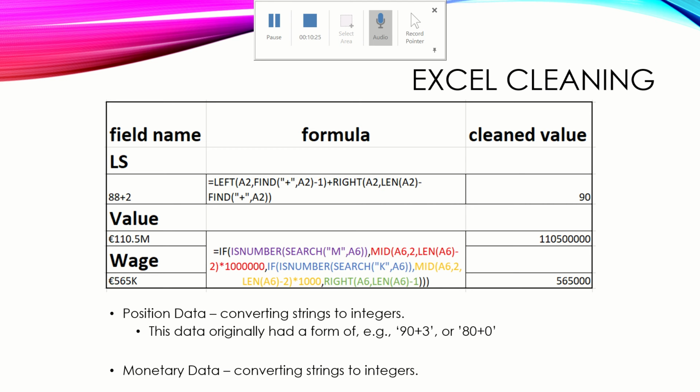The other cleaning I had to do was with all the monetary values. So we can see here that wages and value both have a couple things. They both have letters at the end. They aren't actually full numbers, they're strings, and they have a currency indicator at the beginning. They both have euro. So I had to do a rather complex formula to clean out both of those things and again turn it into an integer so that we can do comparison between the data.